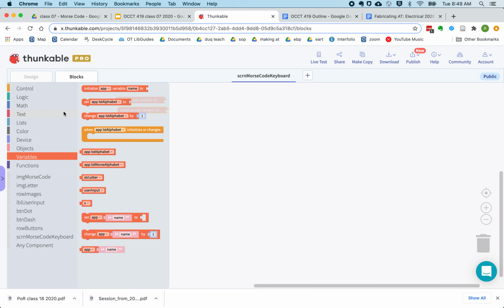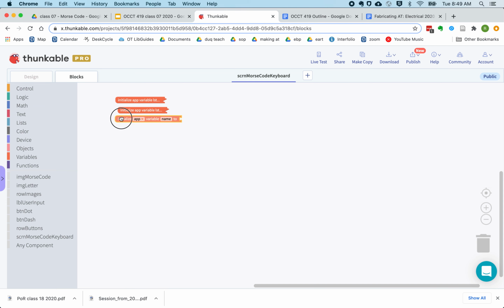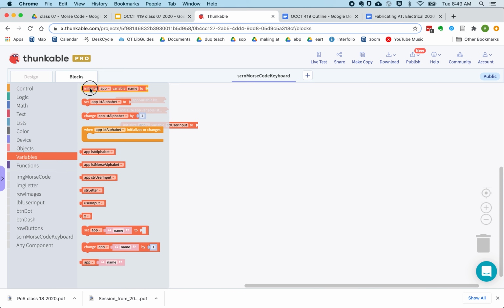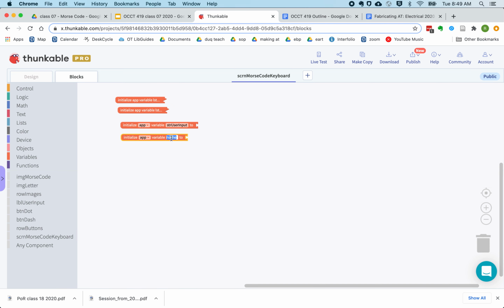Let's start by creating some global variables we're going to need. One of them is for the user input, so the series of dots and dashes that the user puts in. And the second is going to be for what letter we want the user to be entering. To start, we'll just set both of those to empty strings.